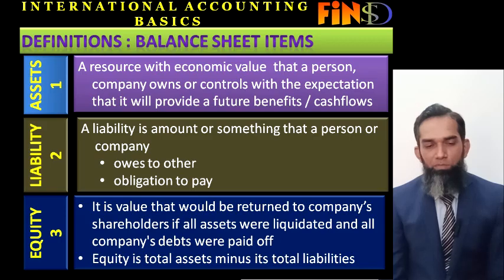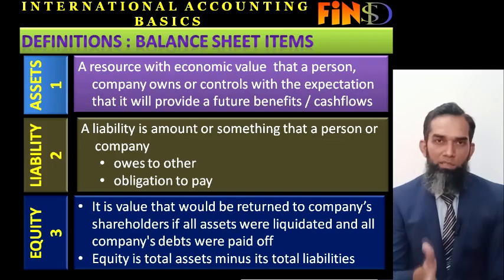A liability actually arises when you have to pay some party on a future date, and a balance sheet is created on a single date or any point of time.